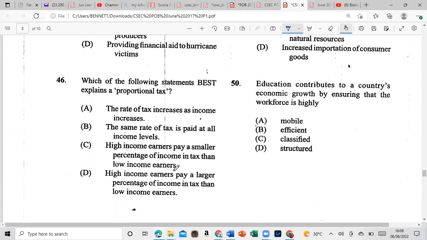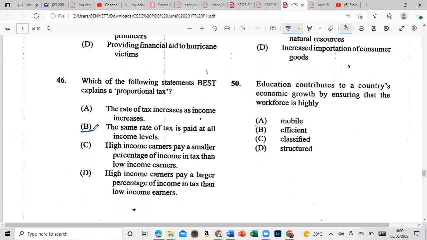D, the high income earners pay a larger percentage of income in tax than low income earners. And that will be B, the same rate of tax is paid at all income levels.